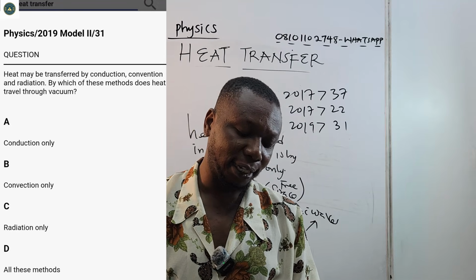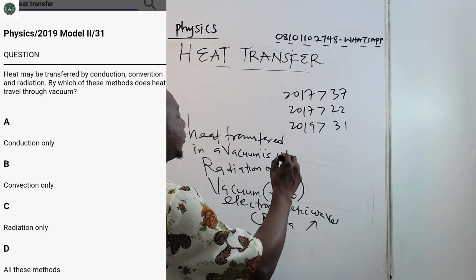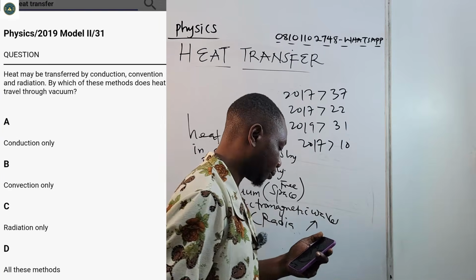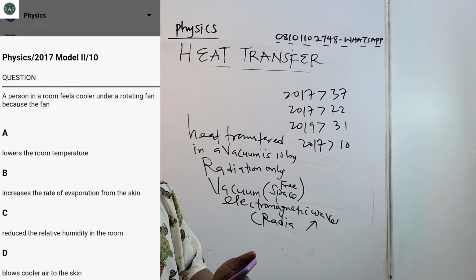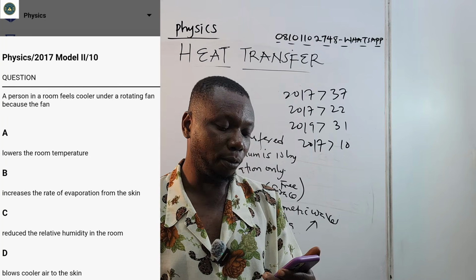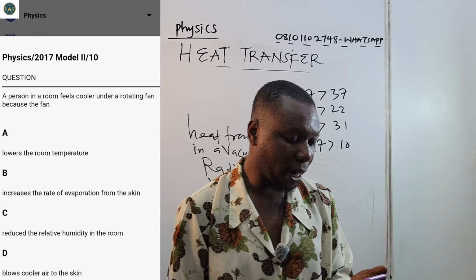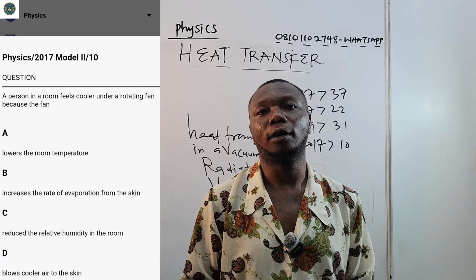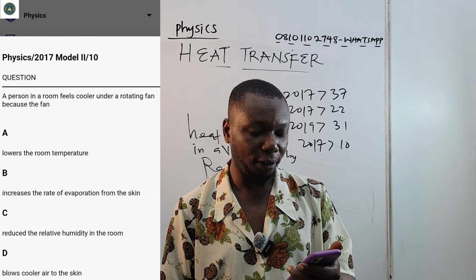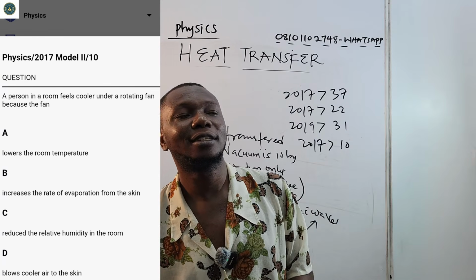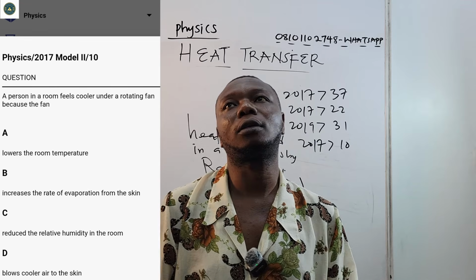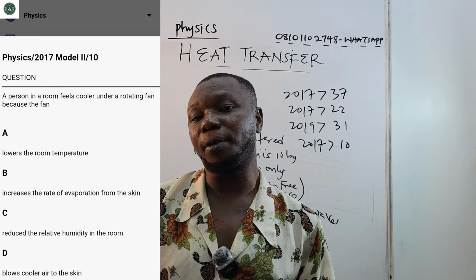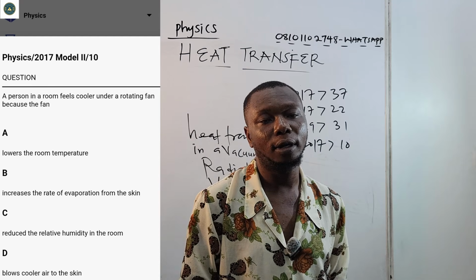Okay, now another one is 2017, question 10. It said a person in a room feels cooler under a rotating fan because the fan dash. The reason is that there's a relationship between coldness and evaporation, because evaporation causes cooling.